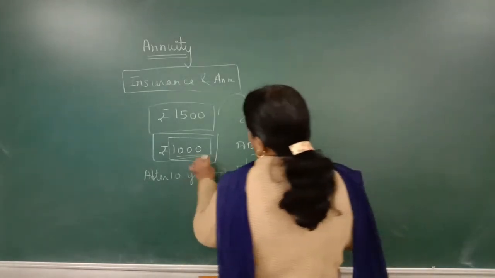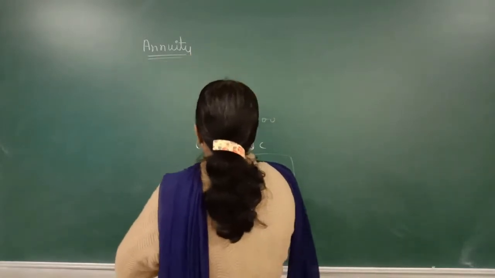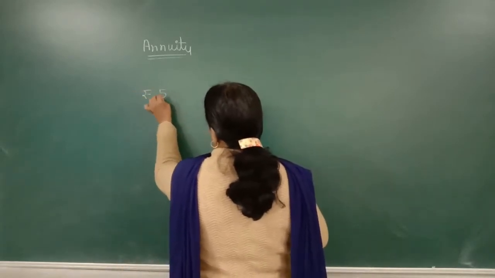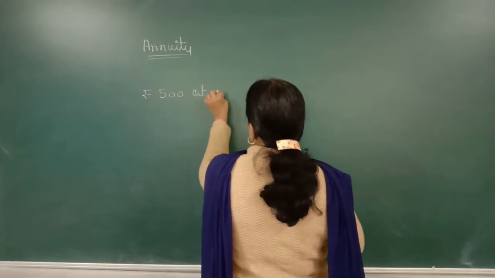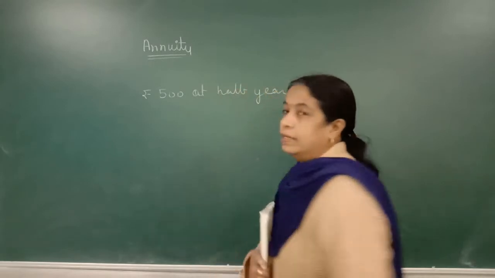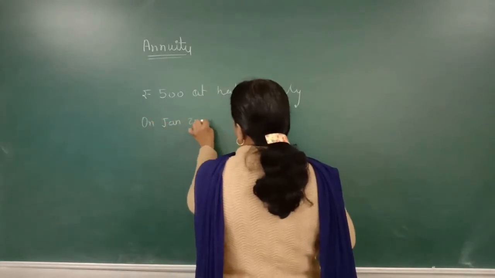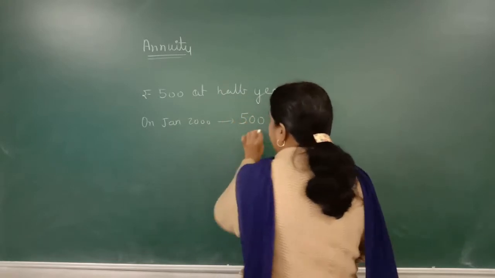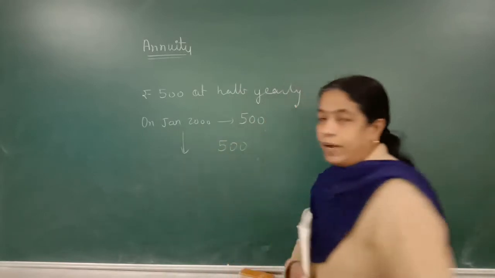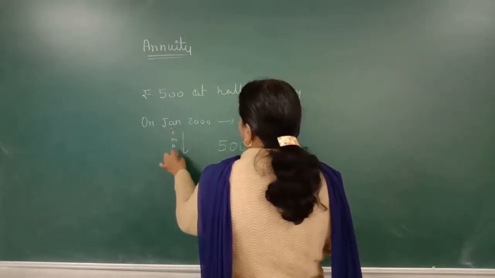Now, suppose I am investing rupees 500 in a half yearly pattern. Suppose in January 2000, I am investing rupees 500. Then after 6 months again I will pay an equal amount of 500. January, February, March, April, May, June.